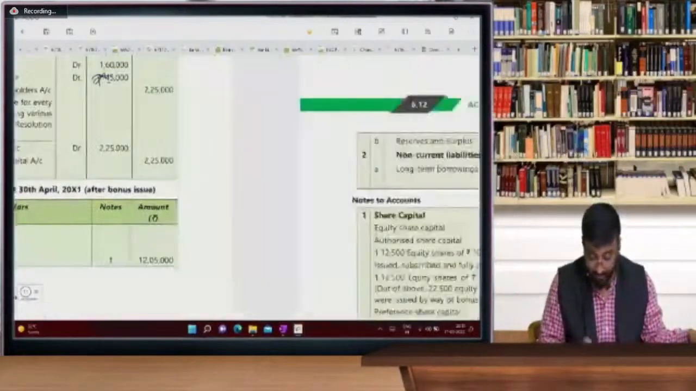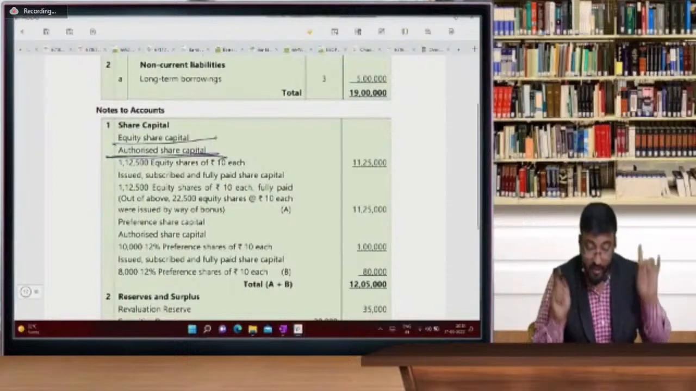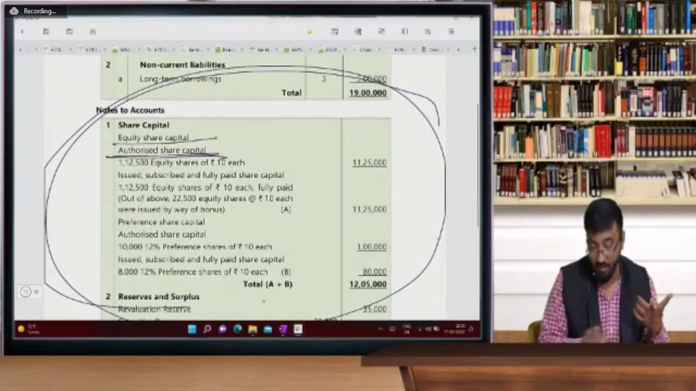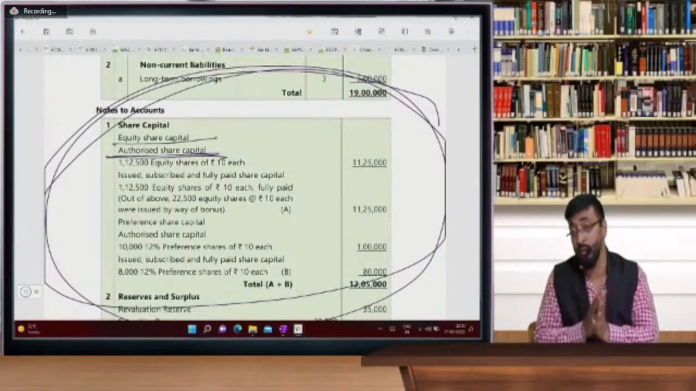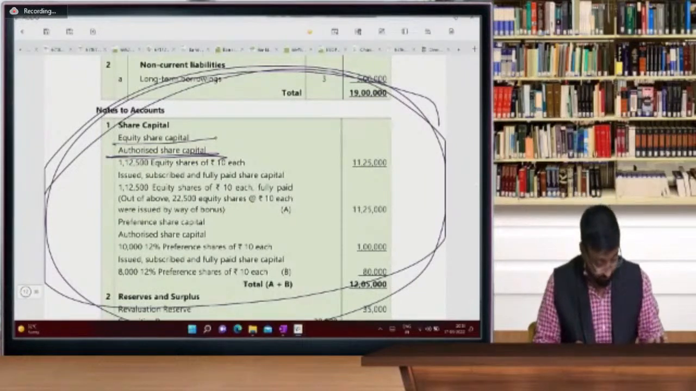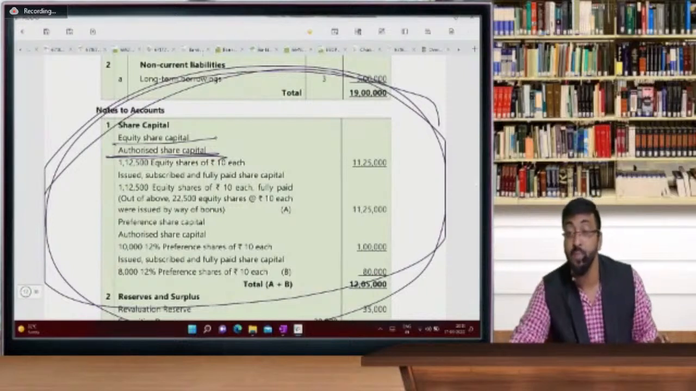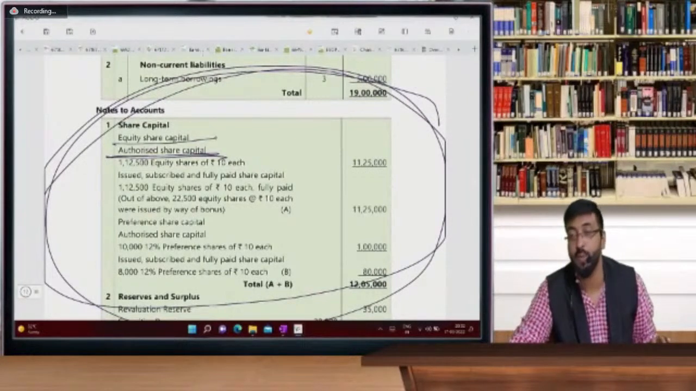Authorized capital. See, yes. Now this working, you read it on your own, and in the next session, before starting, I will explain these notes to accounts, but you have to read it on your own. And in the next session, I'm going to ask you these notes. So please be prepared for illustration number 3. Illustration number 4 is your homework. We are going to discuss it in the next session, and I'm going to start with the theory of redemption of preference shares. So please